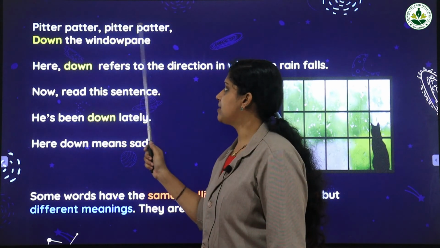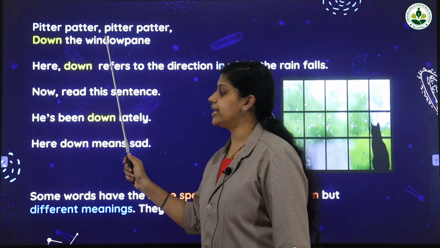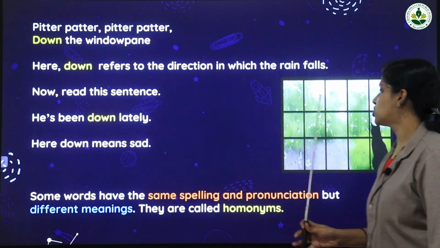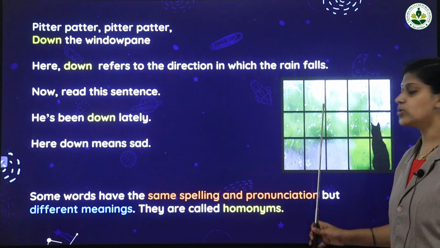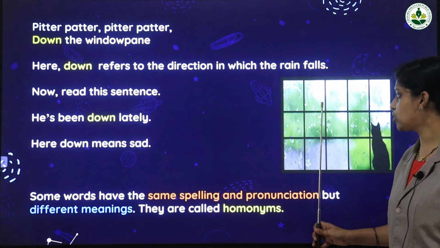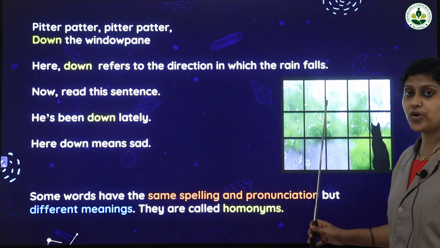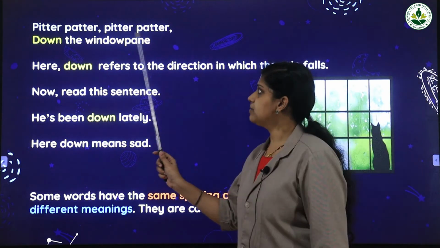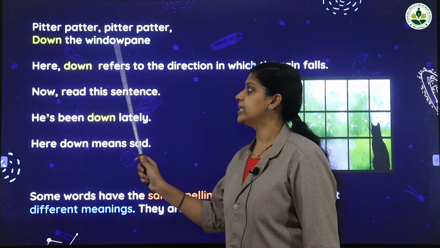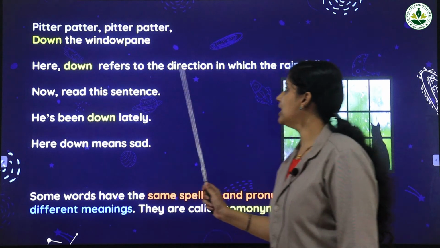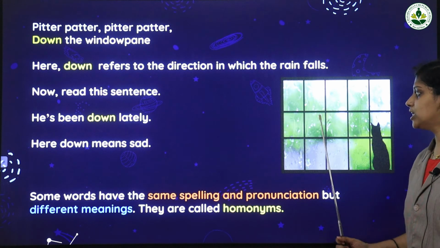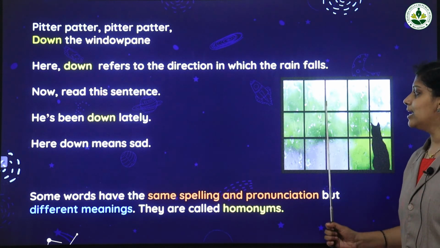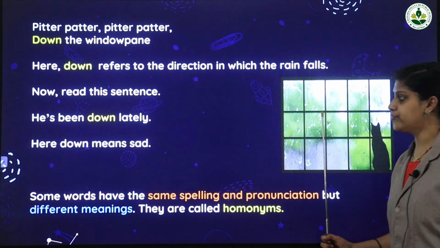Here the girl saw the raindrops falling down this window pane. Look at this picture. Here also you can see the direction in which the rain falls.